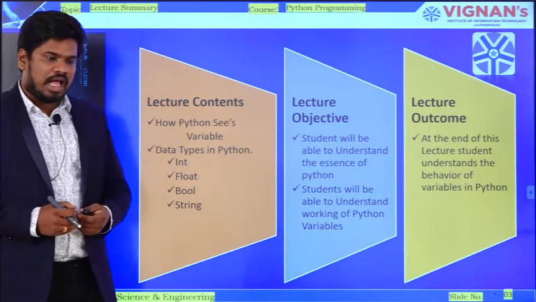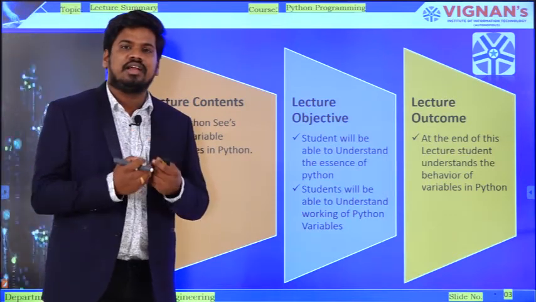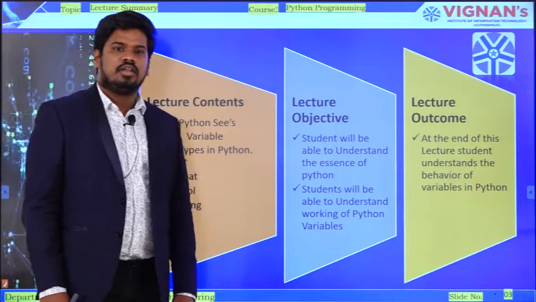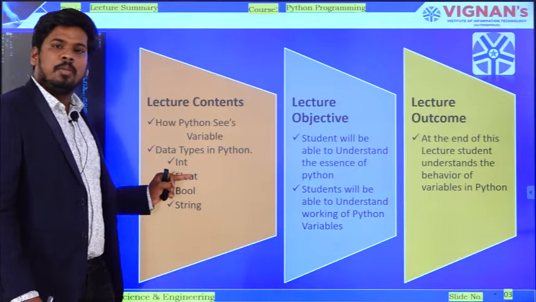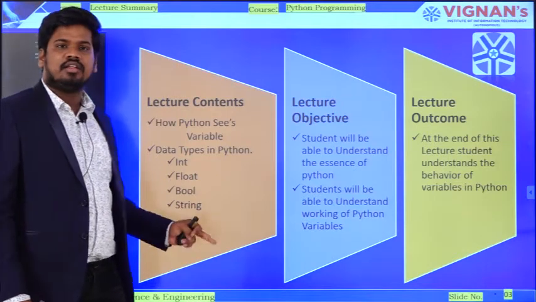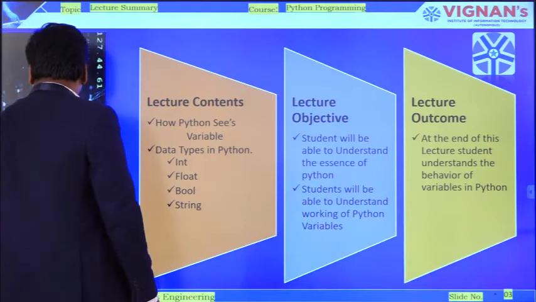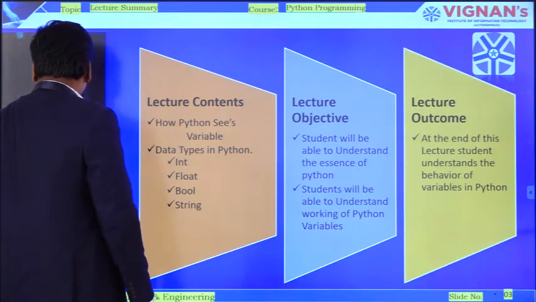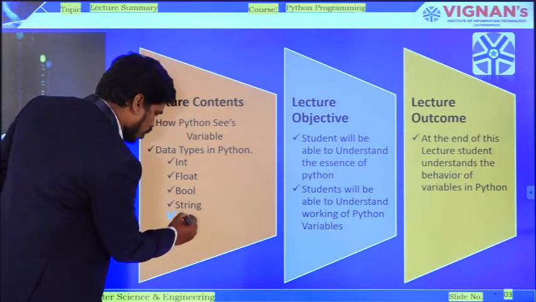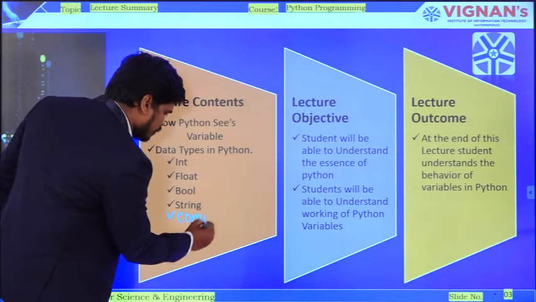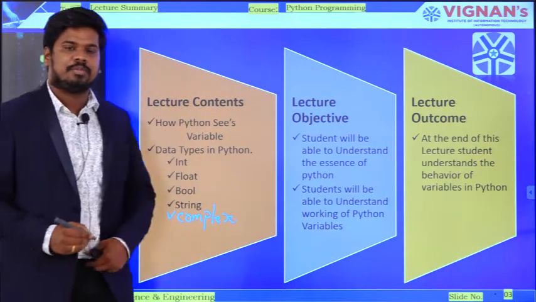Remember, I will talk about the fundamental data types of Python: integer, float, boolean and string. And one more data type is there, and that one is complex. Complex is also a data type in Python.